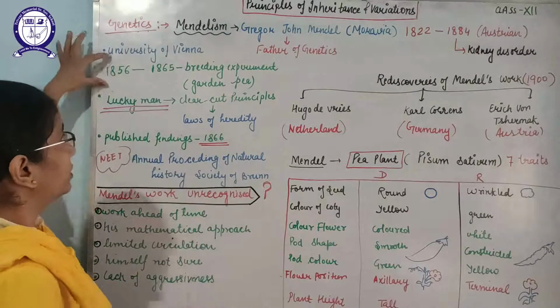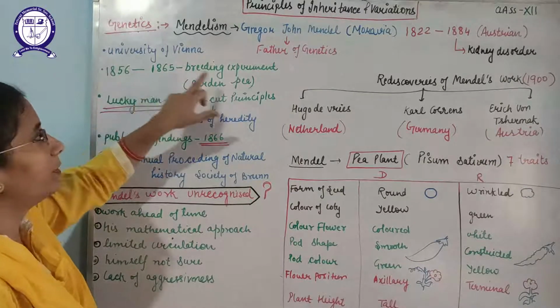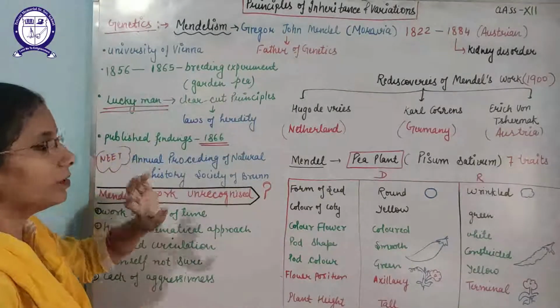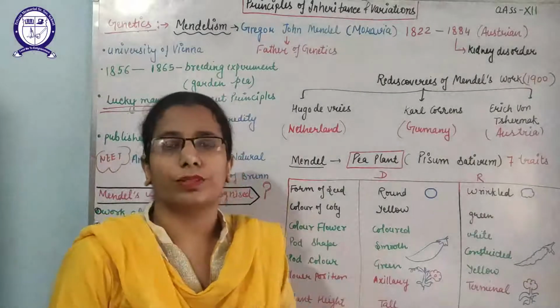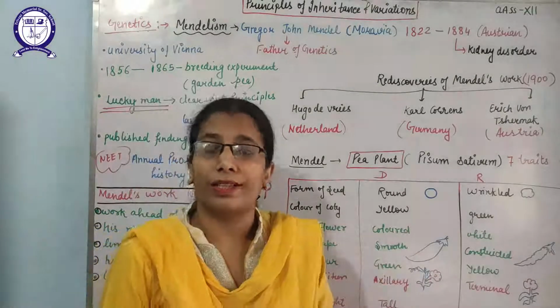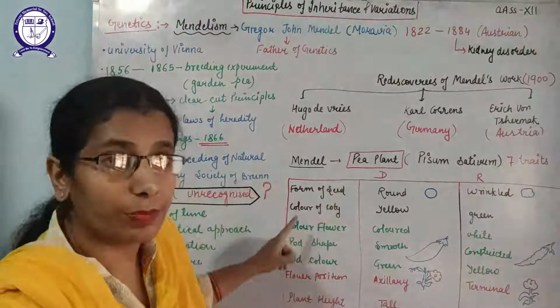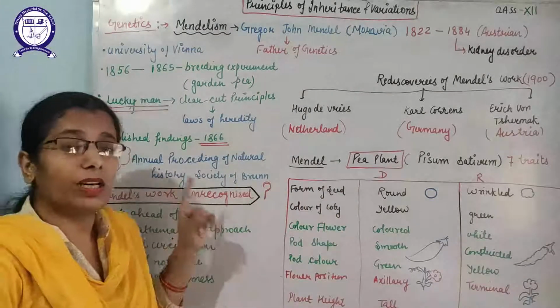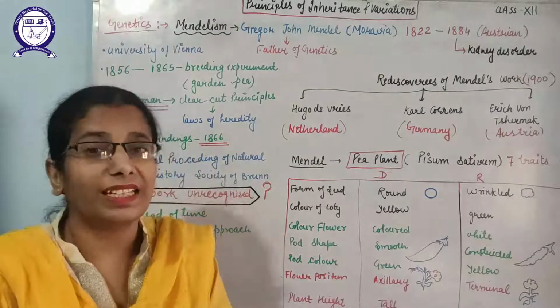Between 1856 and 1865, he did the breeding experiments on the garden pea. He was considered a lucky person. He was not the first person who did a number of experiments and studied inheritance, but he is considered lucky because he gave the clear-cut laws and principles of inheritance.